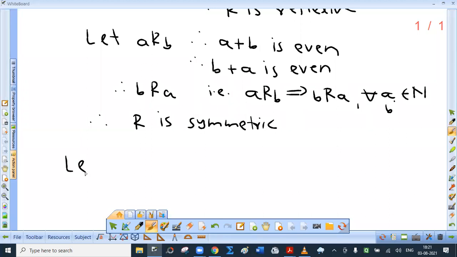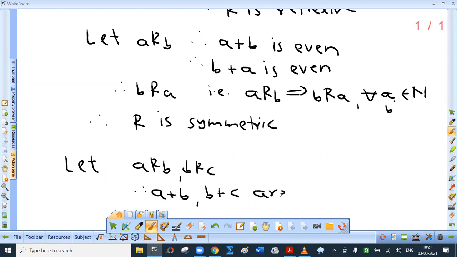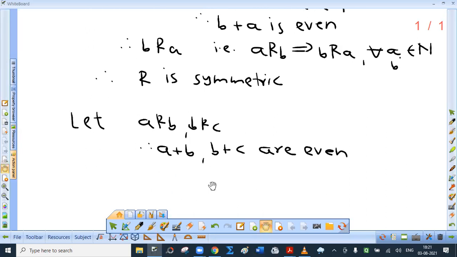Now, the third part is interesting. Let a R b and b R c. So a plus b and b plus c are even, because when we say that a is related to b, clearly a plus b is even, b related to c, so b plus c is even.